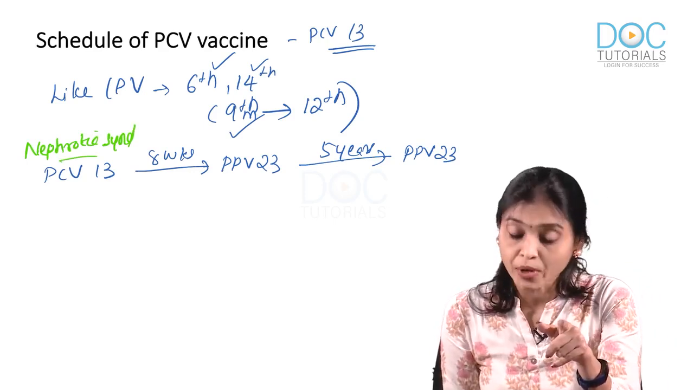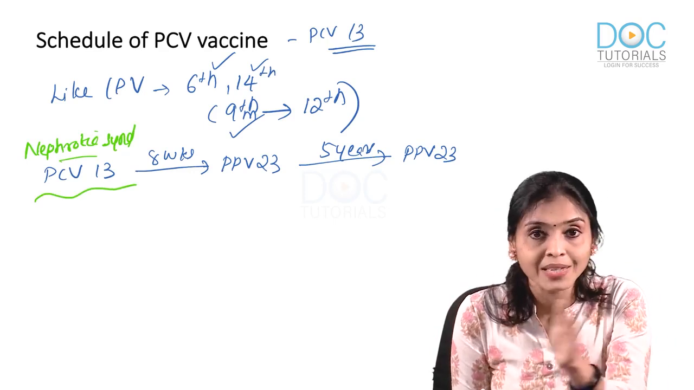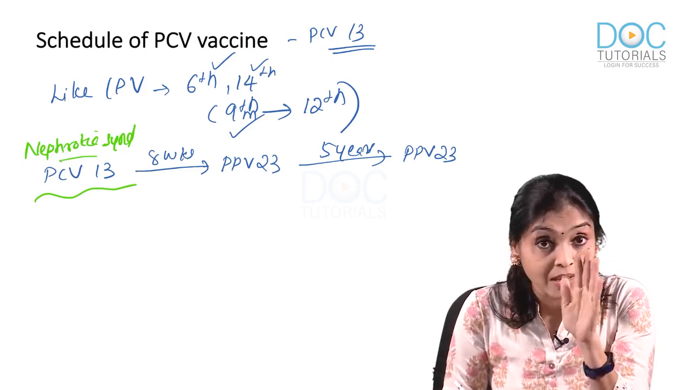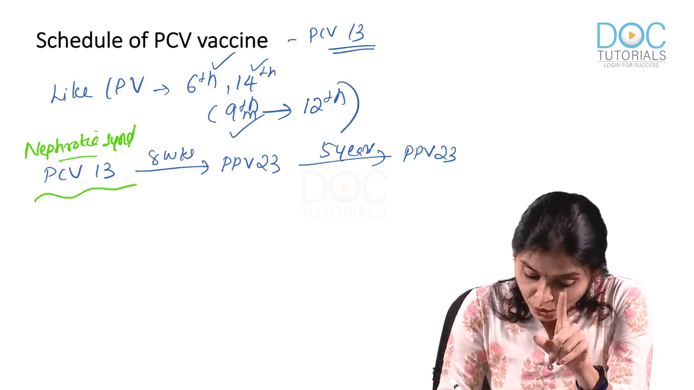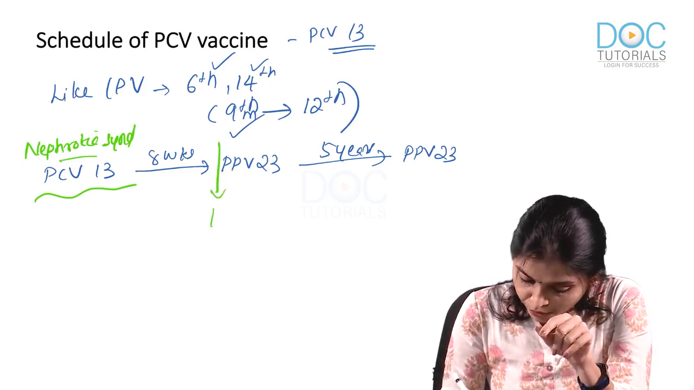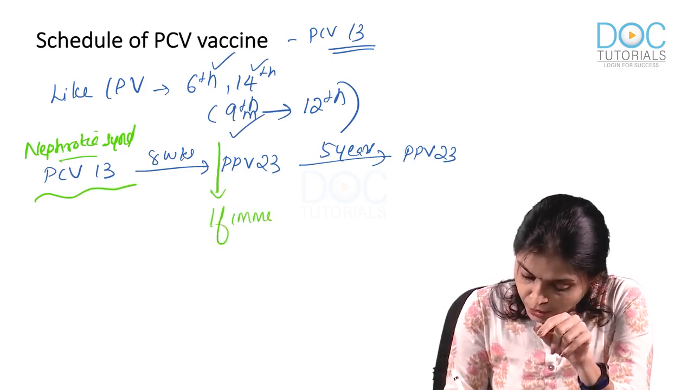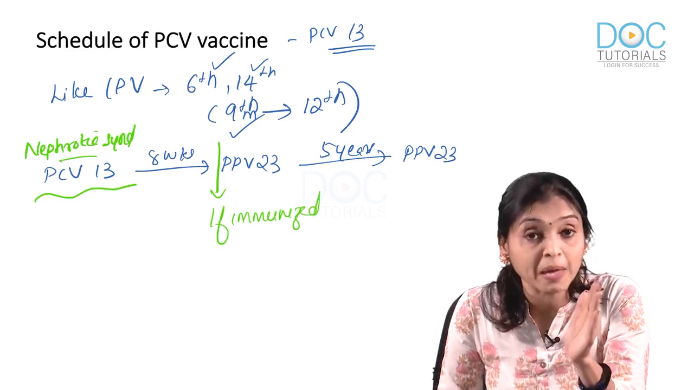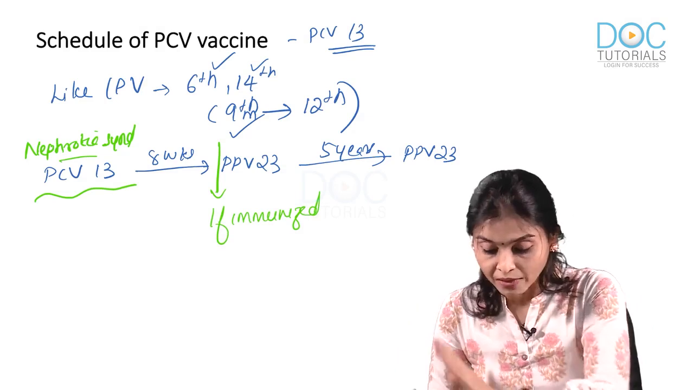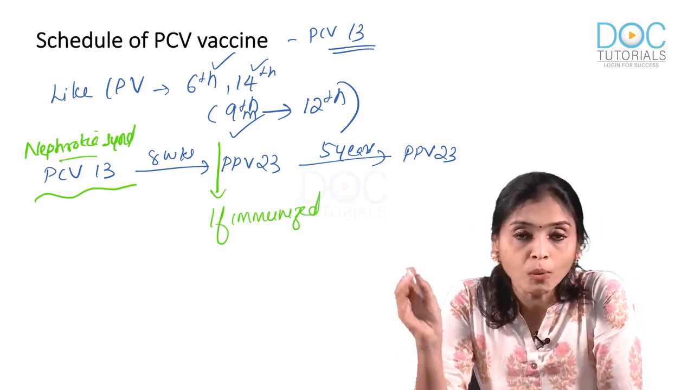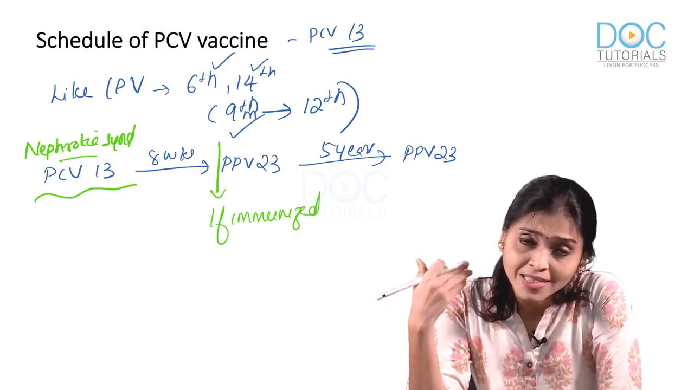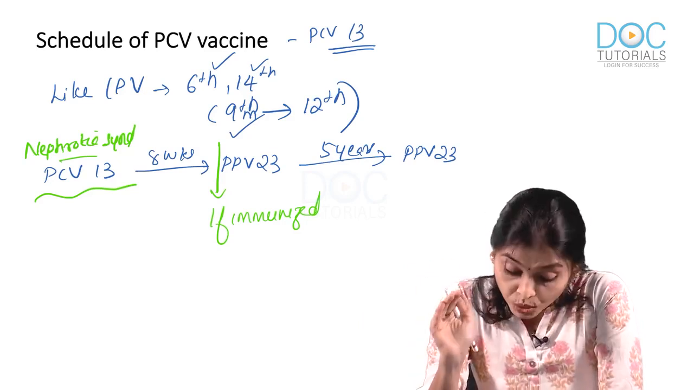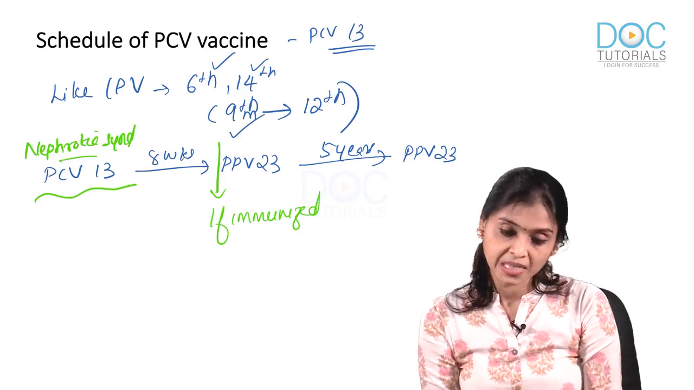What if the child is immunized? That means this much part is already given, right? So, if the child is immunized, listen, you are starting from here. If immunized, you don't need to give PCV 13 again. So, you give PPV 23, after 5 years, you give one more PPV 23 because child already has PCV 13 protection. Are you with me? So, this is how you schedule PCV vaccine.